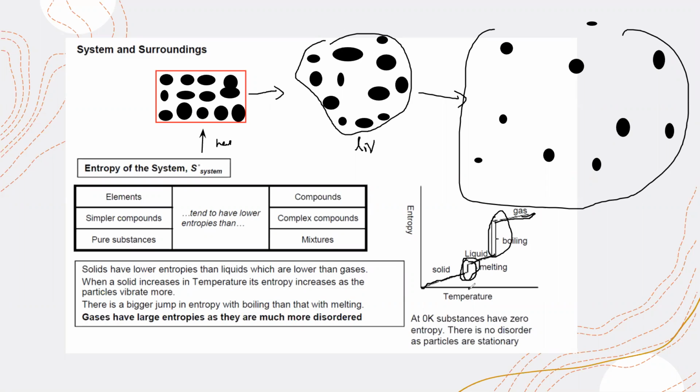So why was the temperature constant here? Because there's a change in state. And why is there a drastic, or greater, change from liquid to gas? Because there's more random motion as compared to solid to liquid. Is this clear?